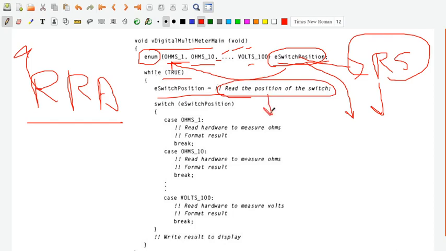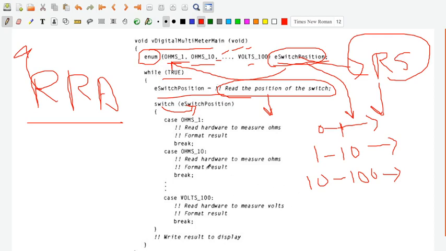If the rotary switch position is ohms 1, that is 0 to 1 ohm resistance, ohms 10 is 1 to 10 ohm resistance, and ohms 100 means 10 to 100 range. This is the range that is specified. Similarly for the amps: 0 to 1 amps, 1 to 10 amps, and 10 to 100 amps. Similarly 0 to 1 volts, 1 to 10 volts, 10 to 100 volts in the voltage range.